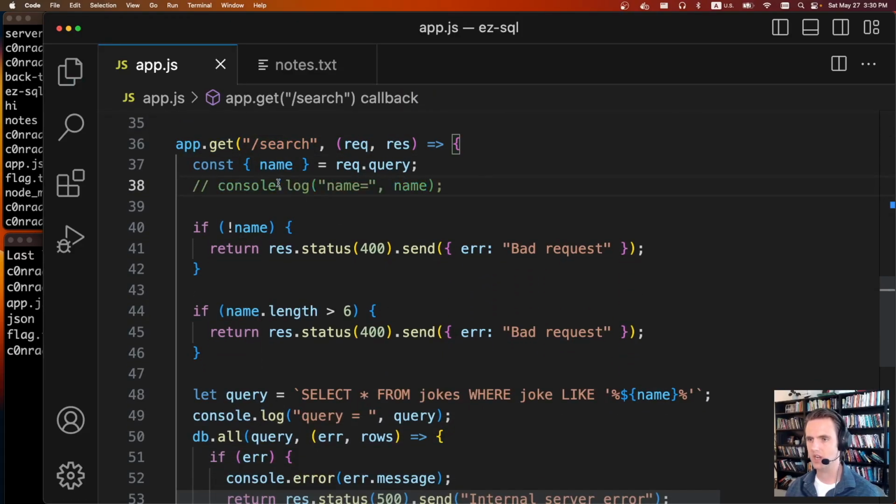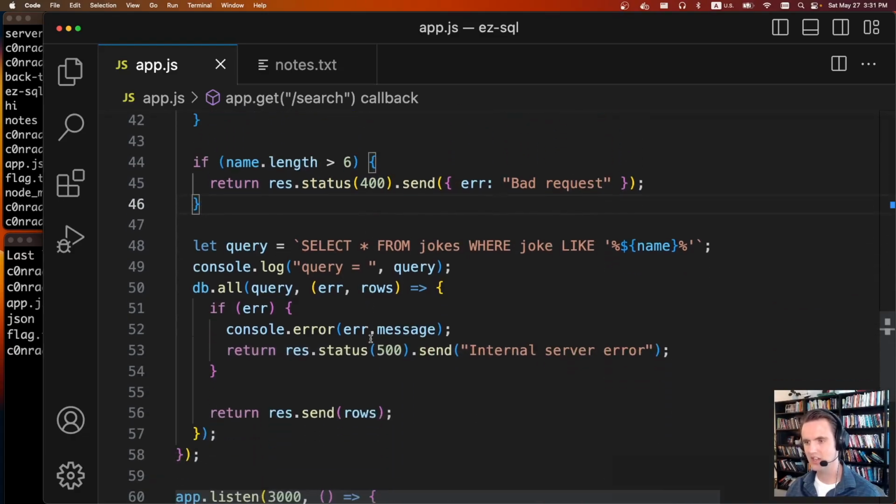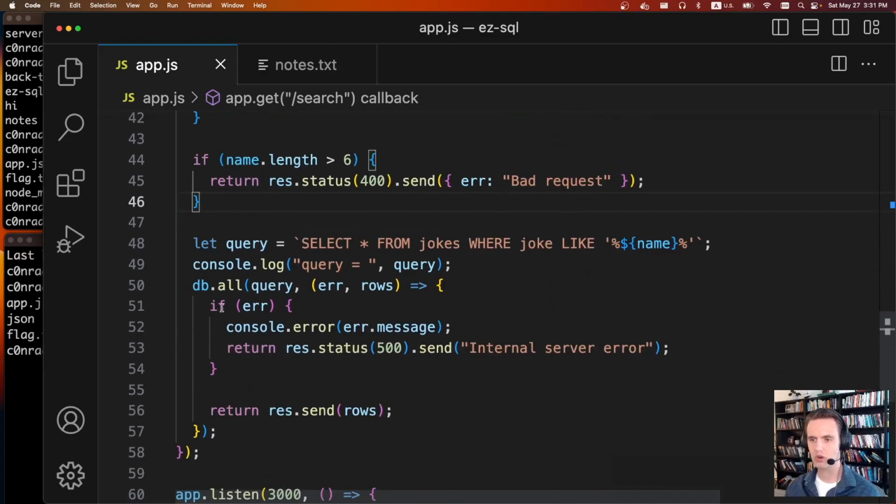I have some consoles in here, you can ignore those. So it's going to grab the name parameter, and what makes this challenge fun is it says if name.length is greater than 6, bad request. Otherwise, it's going to continue. Normally this code is all in the query. I just separated it out so I could console.log it, but normally it's a select star from jokes where joke